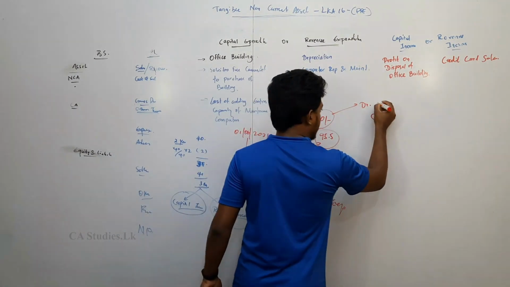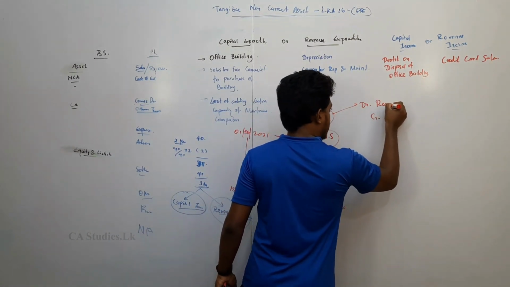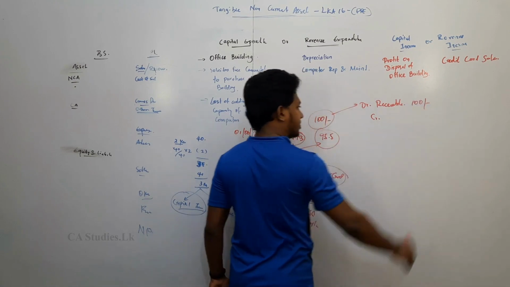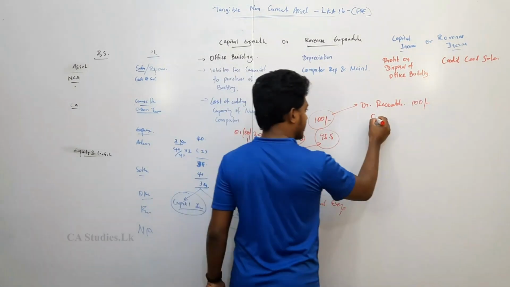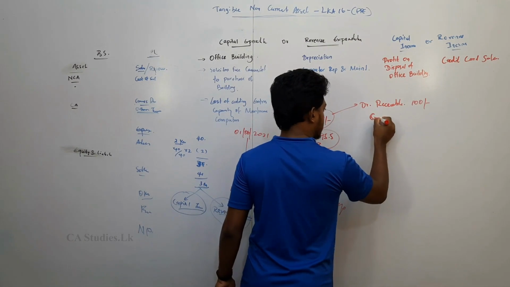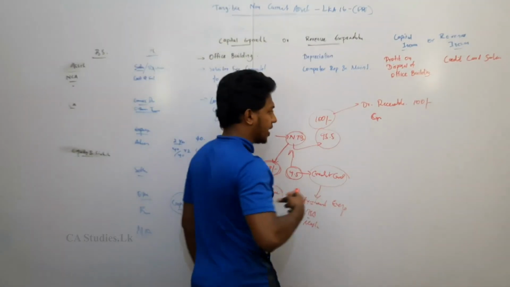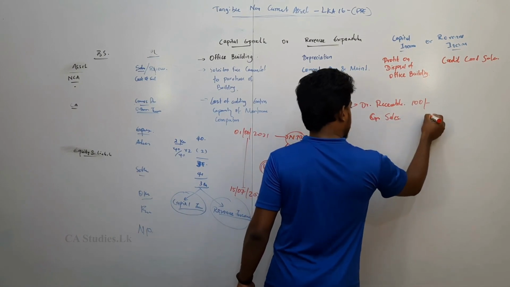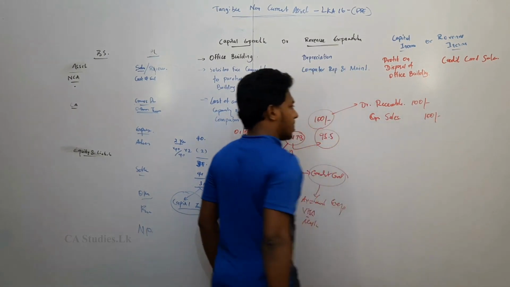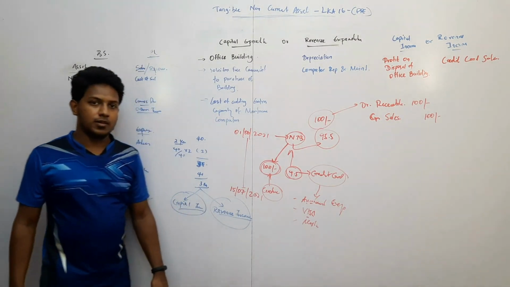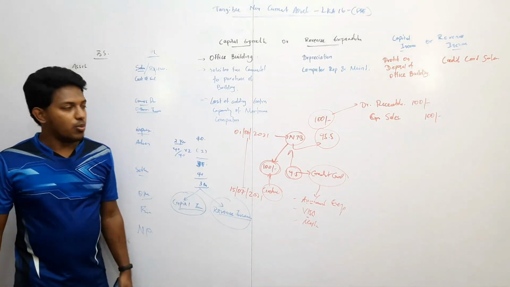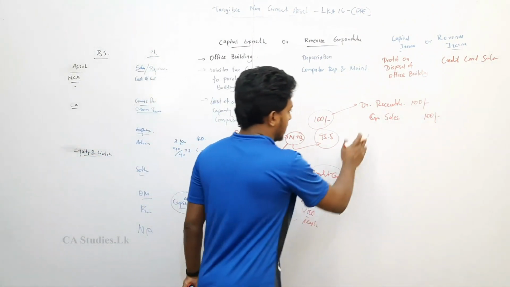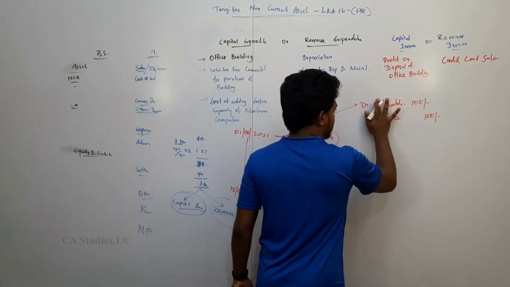This is extra knowledge I am giving to you. Debit to receivable, 100 rupees. Credit how much? Credit to sales 100 rupees. Now when the credit card company gives the money, this is credit card receivable.